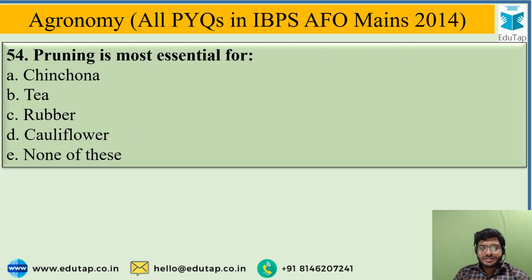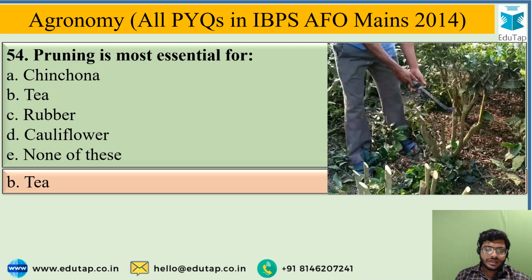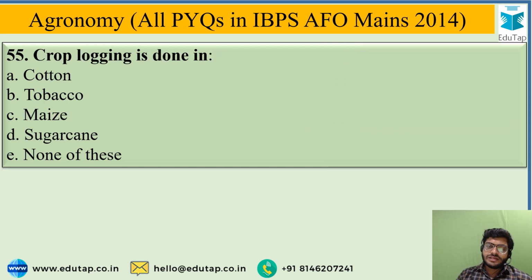Pruning is most essential for, and the options are cinchona, tea, rubber, cauliflower, or none of these. And the correct answer from the options is tea. Pruning is the most essential practice in tea cultivation. Then what is pruning? Pruning is nothing but cutting away old branches to promote regrowth, or to encourage regrowth of new flushes.